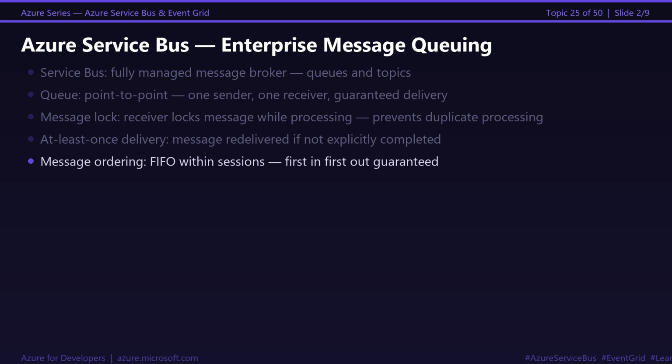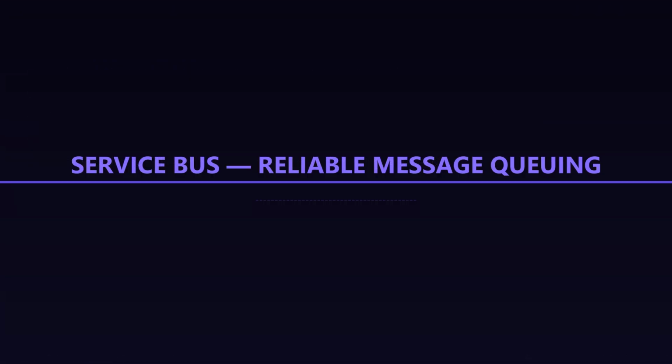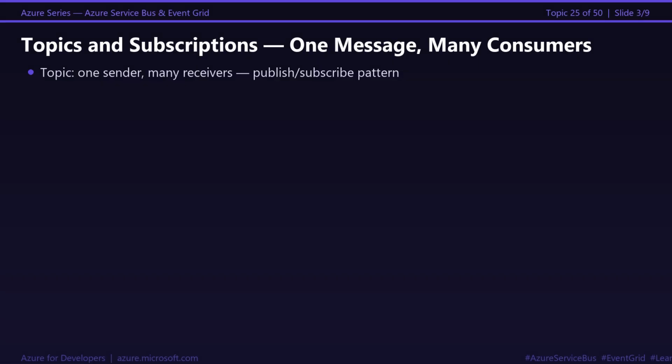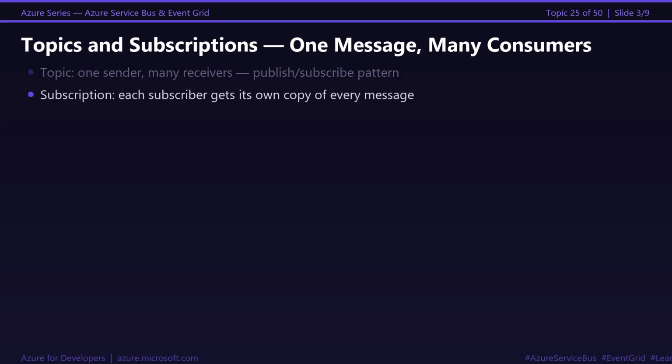Now this is where it gets interesting. A queue has one receiver. But what if multiple services all need the same message? Topics solve this with publish subscribe. Order service publishes one message to a topic. 3 subscriptions exist: inventory, payment, notifications. Each subscription gets its own copy. All 3 services process the same order event independently.